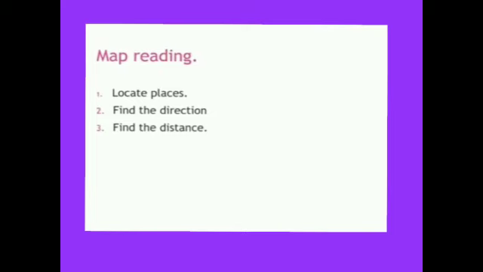For example, children, if you know the letters of the alphabet, then only you can form meaningful words, isn't it? In the same way, if you know the meanings of the colors, lines and symbols which are used on the map, you can easily read the map. Okay, children, understood? So now let us recap.